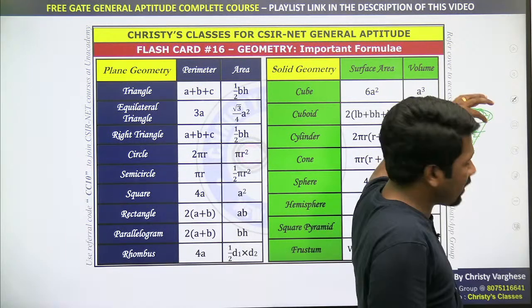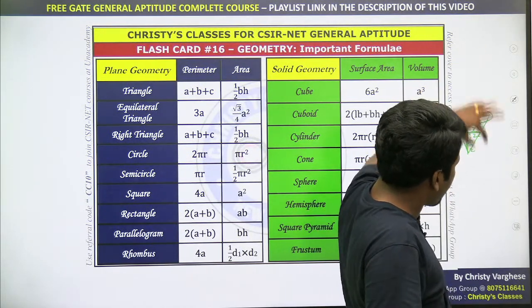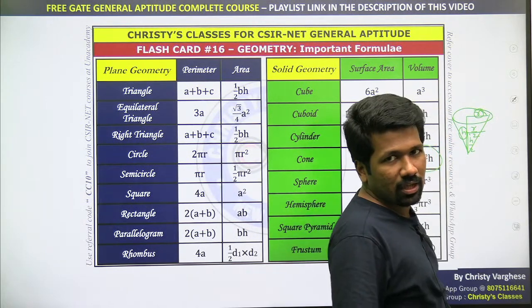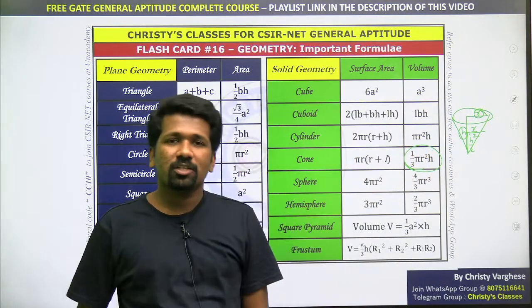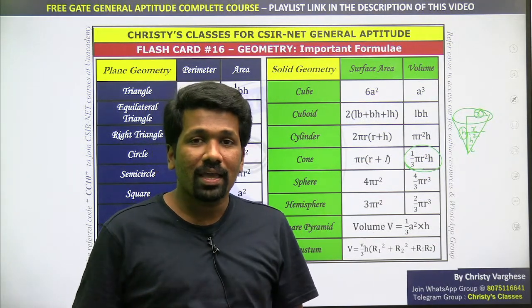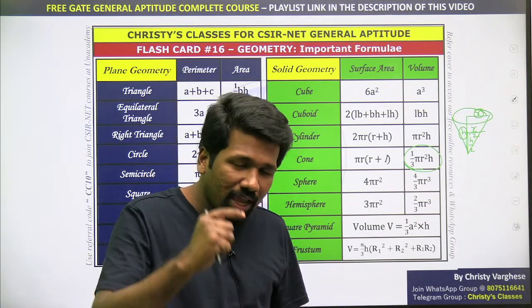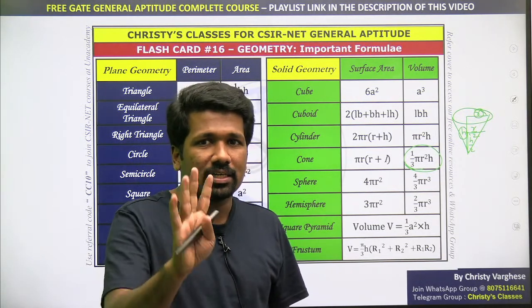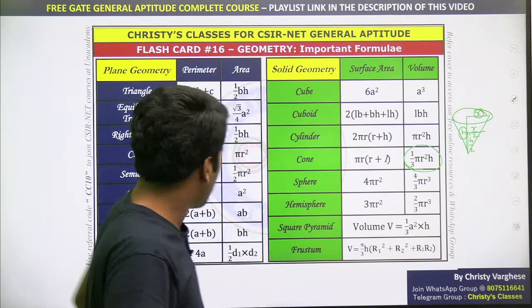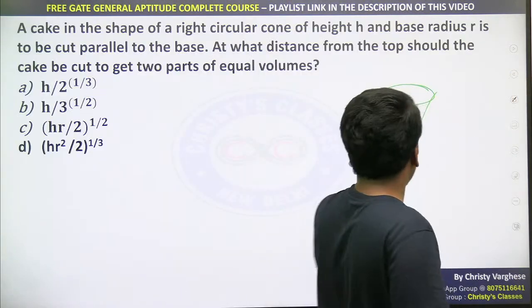That is for a cylinder. But for a cone, the radius will be decreasing if it is an upright cone like this, na. Height half हो रहा तो radius भी half होगा. Height 1/3 हो रहा तो radius भी 1/3 होगा. या height x times हो रहा तो radius भी x times होगा. This is what you need to know. Okay, so now how that is relevant in this question, I will show you.